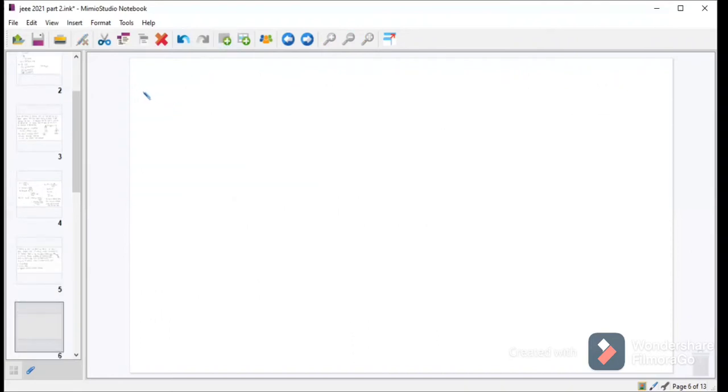So in this problem, we check whether the masses move: (MB minus MA) into G sin theta is less than (mu B MB plus mu A MA) into G cos theta.